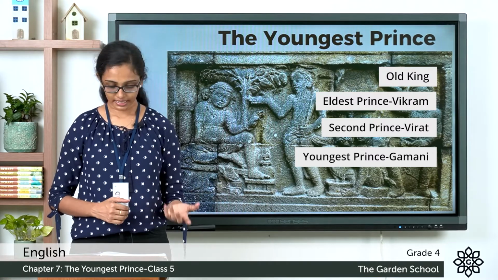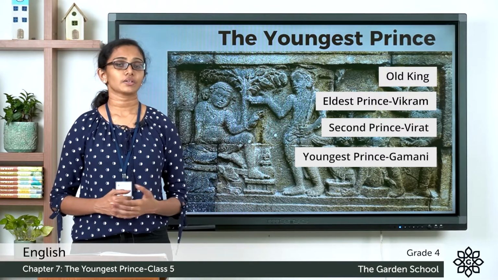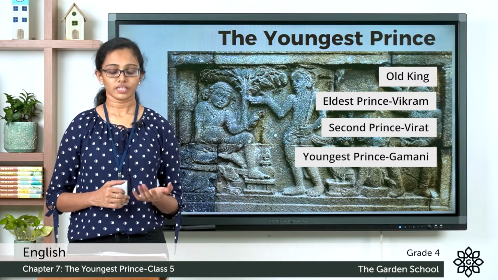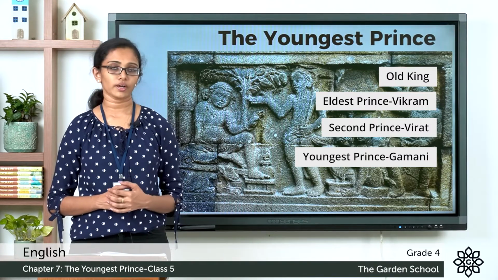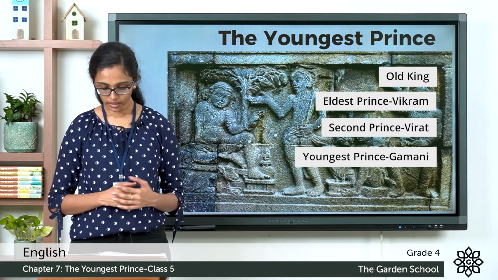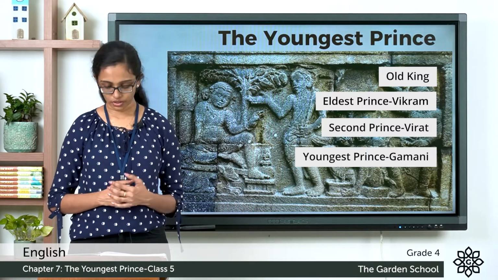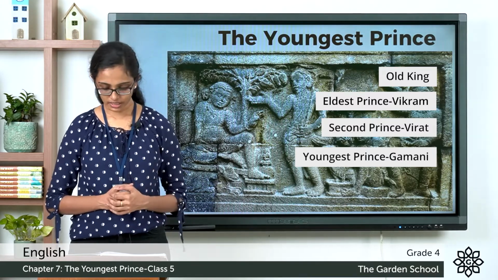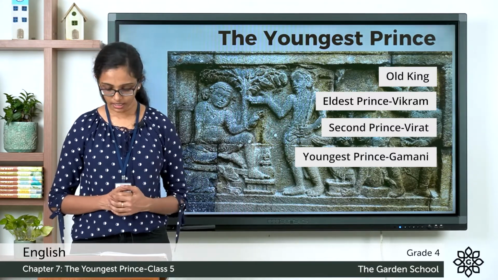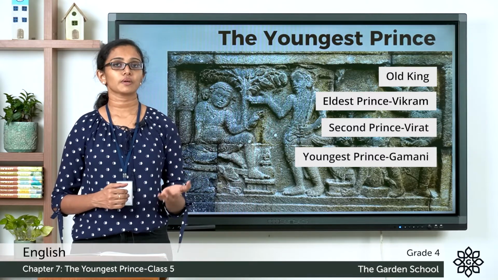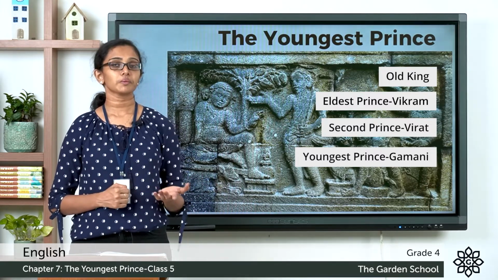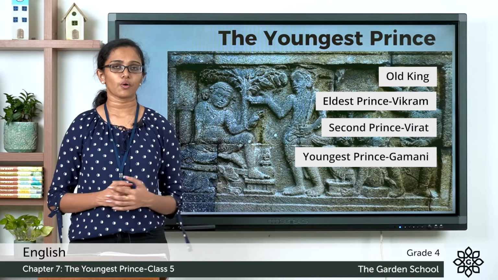So, the setting is the king's court, and the narrator is describing the setting. So, the king is seated on his royal throne and he is surrounded by all his courtiers or his ministers. Courtiers means ministers, and the three sons are seated on the royal dais just below the king's throne. And what do you mean by dais? It means a low platform.